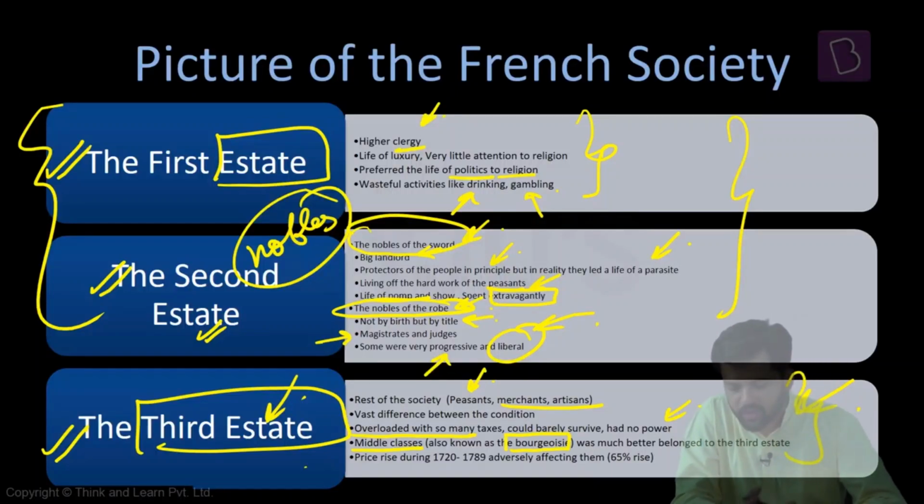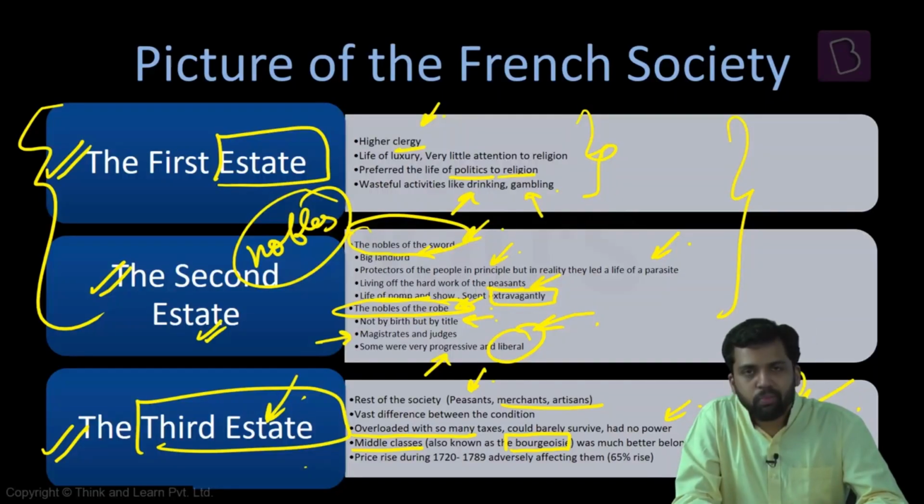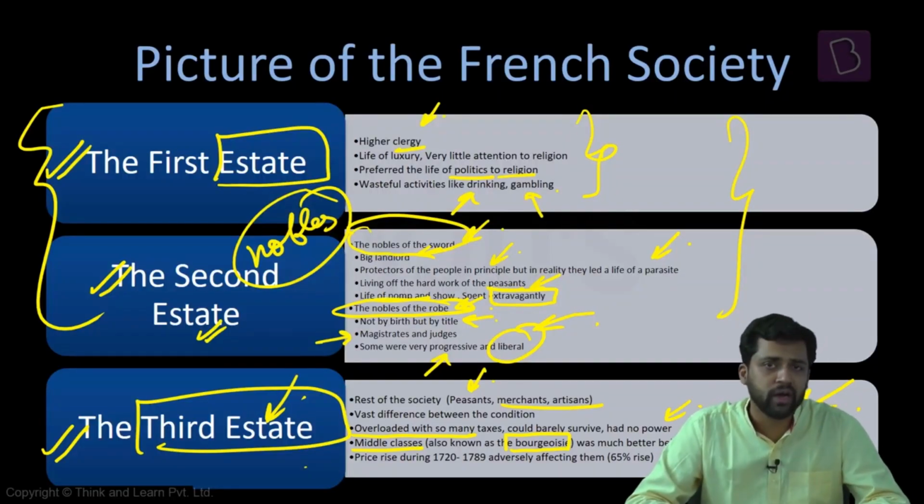There's no doubt on the spelling of bourgeois. Sometimes they get confused. It is pronounced like this, bourgeois. Now, middle classes, as the bourgeois, they were also part of third estate. Their condition was better than the peasants. And one thing here, the bourgeois' life was improving because there was improvement in the field of trade and commerce. They were engaged in these kind of activities.